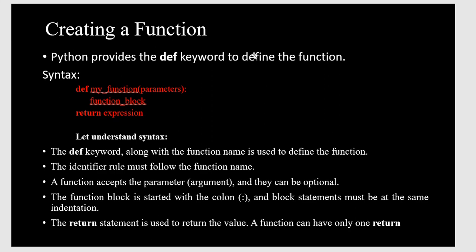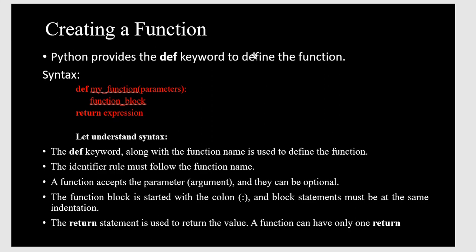The def keyword along with the function name defines a function. Here the def keyword is given, and beside it my function is the function name. The identifier rules must be followed in the function name, and we have followed them: the function name is alphabets and an underscore in between. The function accepts parameters, which are optional. If you want to pass parameters, you can easily pass them. And the function block is started with a colon.